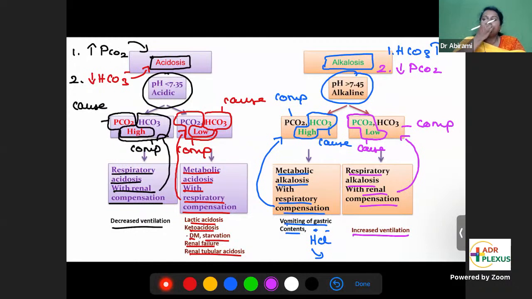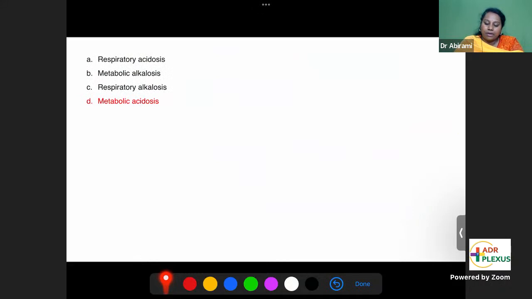Who will have this type of problem? Increased ventilation. People who hyperventilate. Hyperventilating is fast breathing. When you hyperventilate, you will keep sending CO2 outside. When carbon dioxide moves out, carbon dioxide levels will go down. So patients who hyperventilate, with increased ventilation, can have respiratory alkalosis with renal compensation. This is how you should have a stepwise approach to acid-base disorders. So we'll come back to this question.